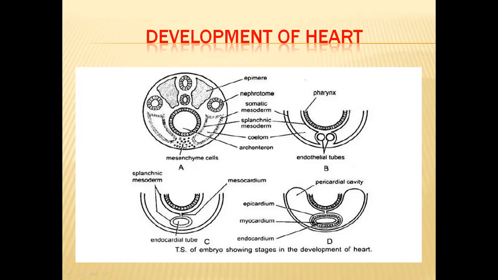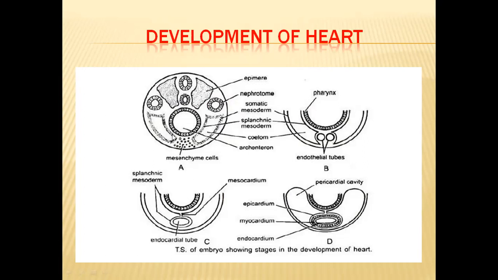On the ventral side to this archenteron, these mesenchymal cells will be there. From these mesenchymal cells, two endothelial tubes will be developed. Later, these two endothelial tubes will fuse with each other to form a single big tube, and this single big tube is called the endocardial tube.